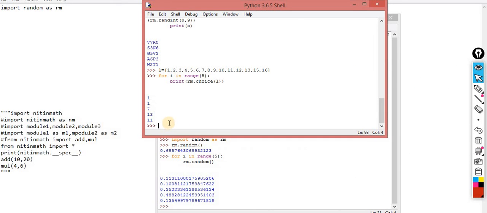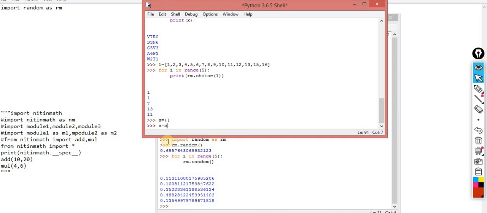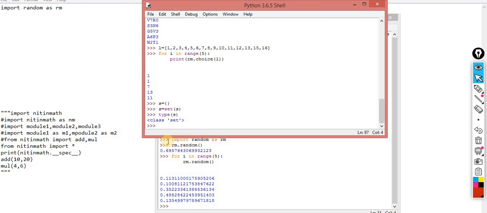No, let's try it and see. So I will take your 5 minutes more. I don't know even. What we can do, we can take a set. Okay, we are supposed to take a set and why I am going to use the same. Okay, so I took a set.